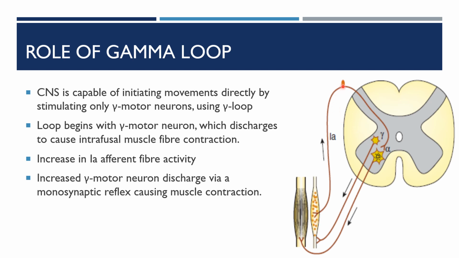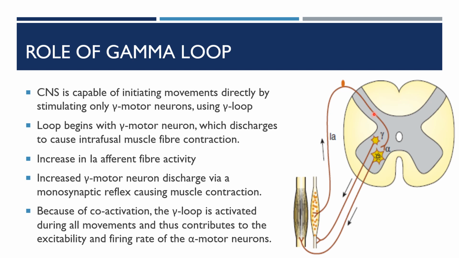So there will be increased motor neuron discharge through a monosynaptic reflex causing the muscle contraction. Because of the coactivation, the gamma loop is activated during all movements and thus contributes to the excitability and firing rate of the alpha motor neuron also.